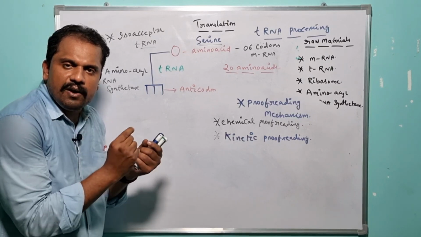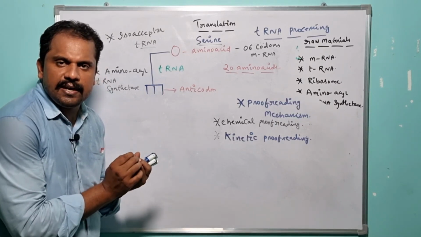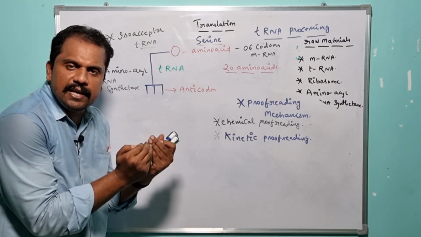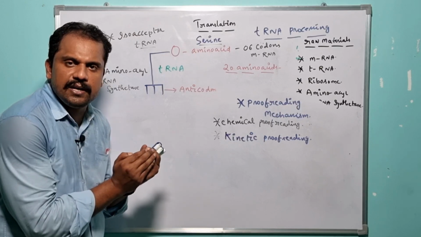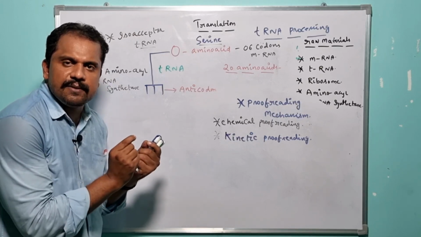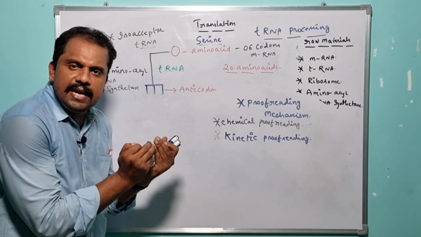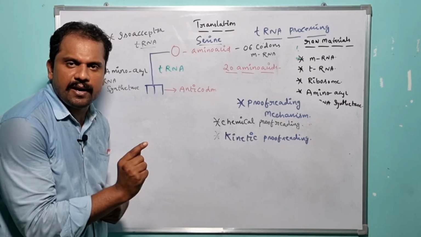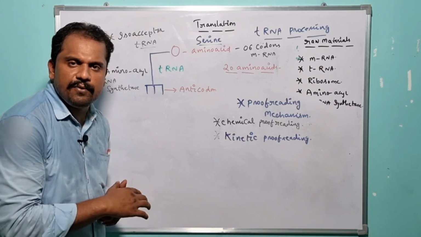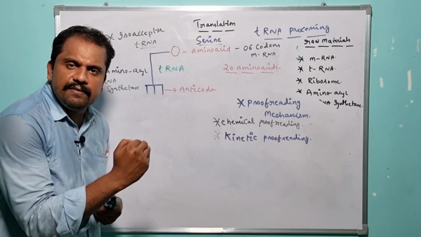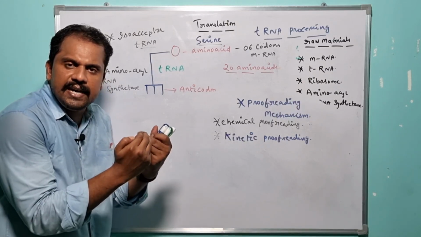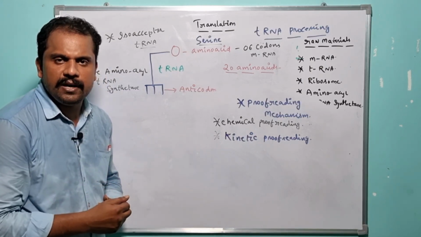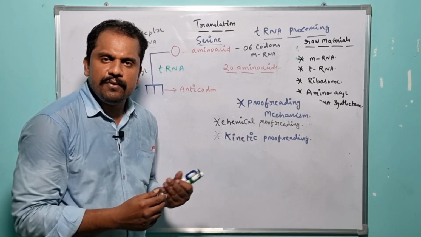So let us assume one incorrect amino acid was recruited to the tRNA, right, during the translation mechanism. Under such a condition, for the removal of the incorrect amino acid which was recruited to the tRNA, the translation process takes the advantage of a specific proofreading mechanism, and it is nothing but what? Chemical proofreading mechanism. So by taking the advantage of the chemical proofreading mechanism, the incorrect amino acid which was recruited to the tRNA structure gets successfully discarded. So it is nothing but what? Chemical proofreading mechanism.